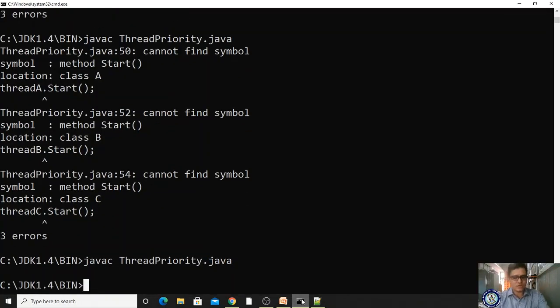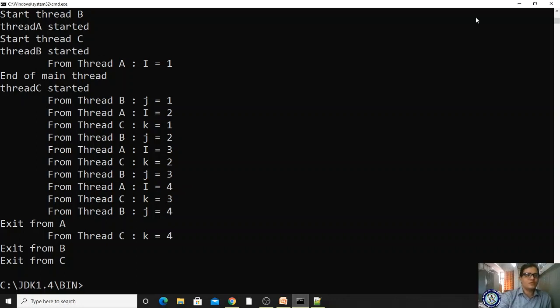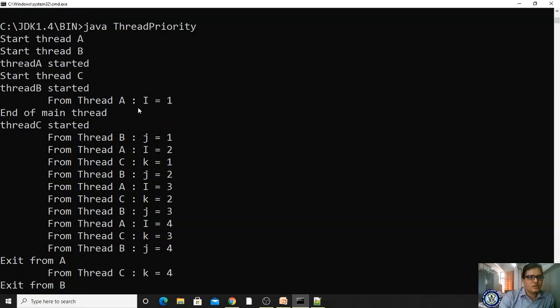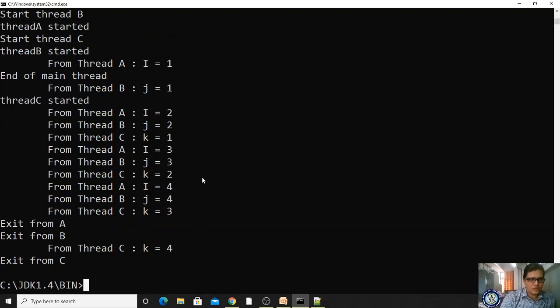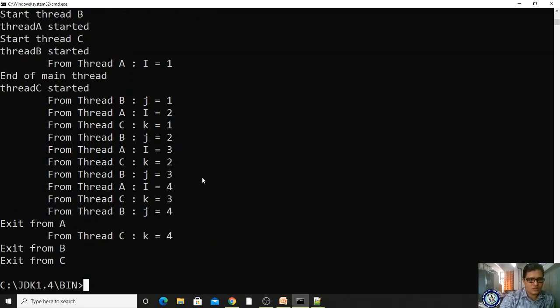Okay, now there is no error, right? Now run your program. So if you observe here, first thread A has started, first it has come here to the end of main, thread C started, and before thread C, A is started, right? So even though you have set the priority, before setting that priority it is giving different output. If you run once again, it will give another output. Okay, compile, run.